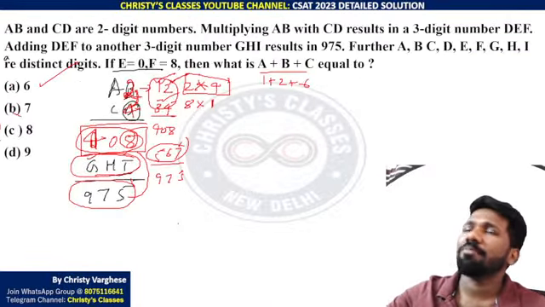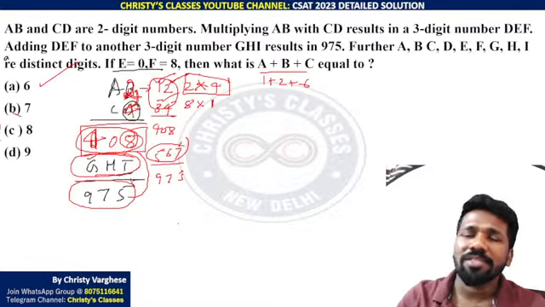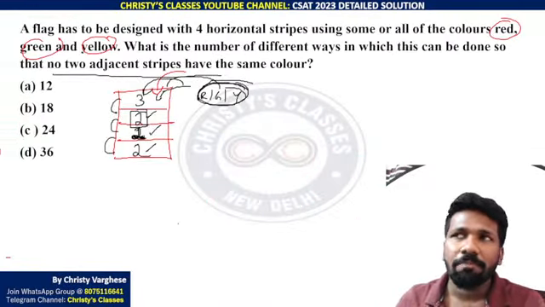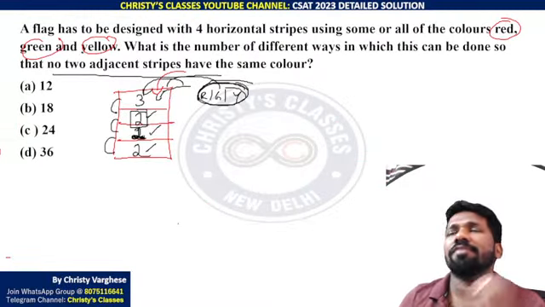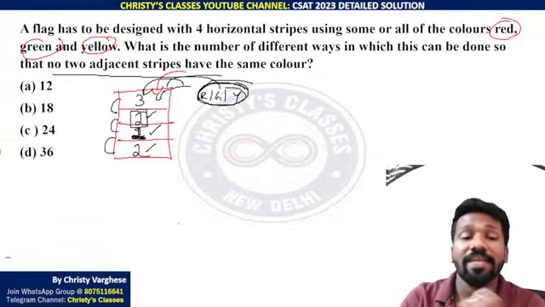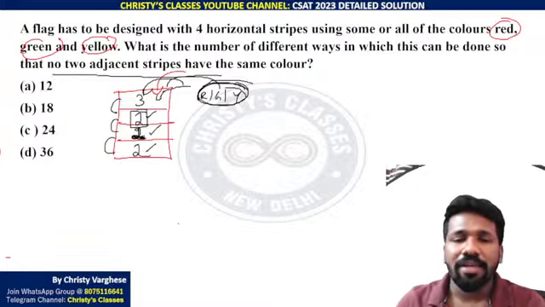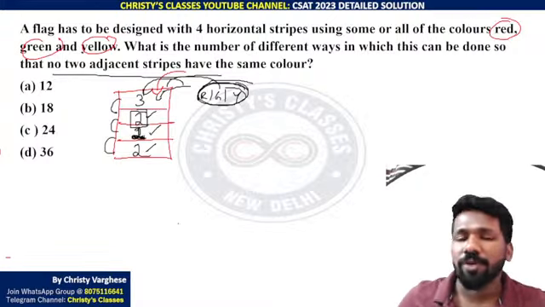Some exams' patterns are different even if the chapter name is the same. I have given some permutation combination classes on this channel for the GATE exam. You can access that content and learn the basic concepts.